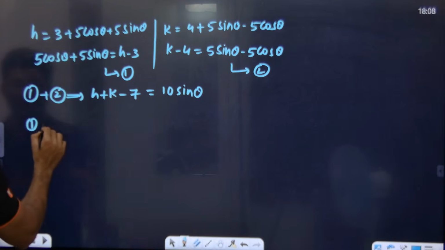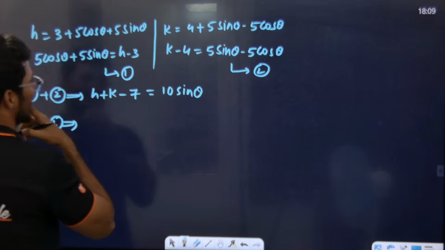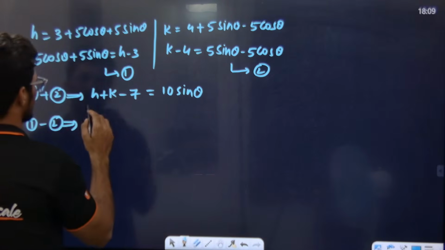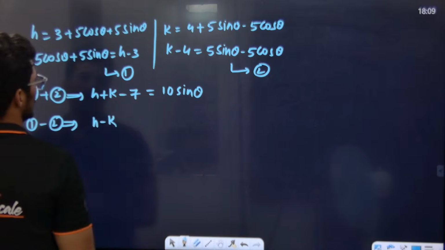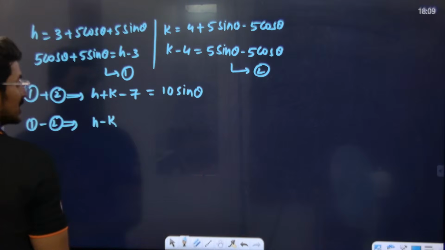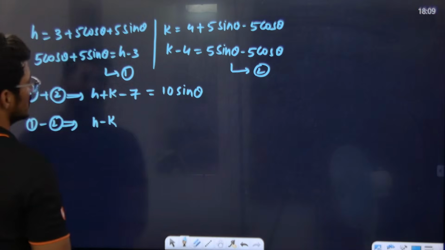What will we get if we do 1 minus 2? See, 1 minus 2 gives us, that's it. I think we get the answer. That's it.